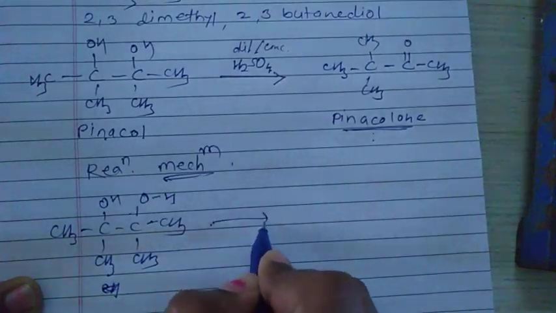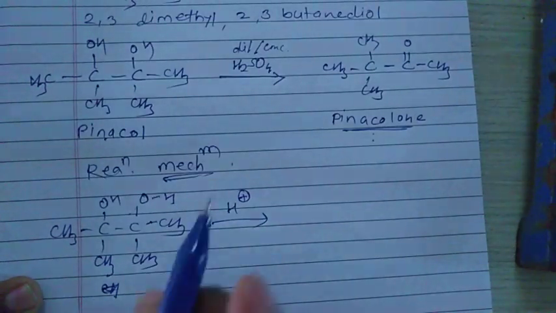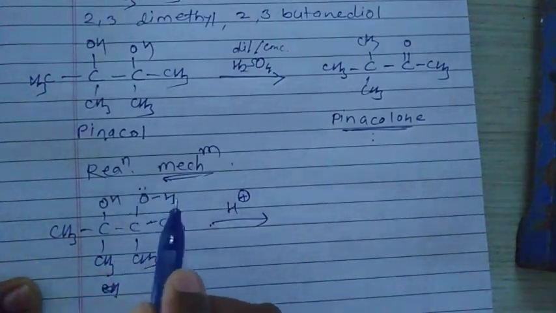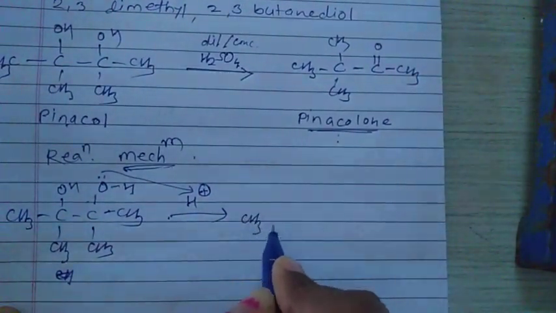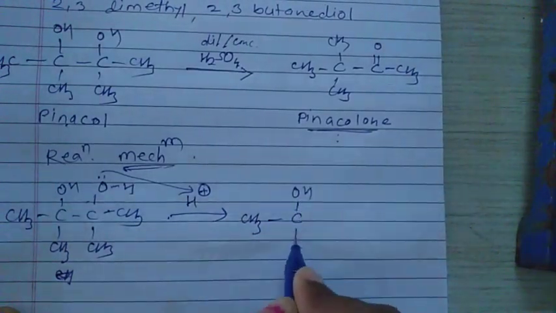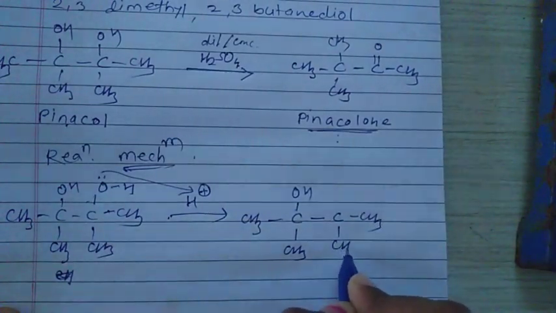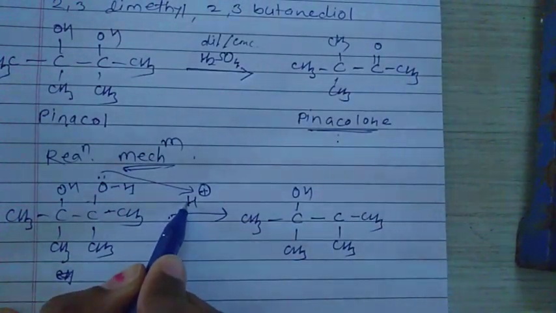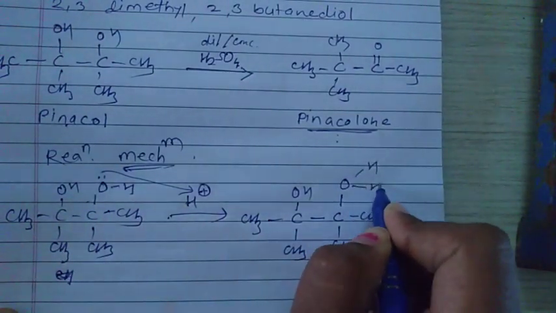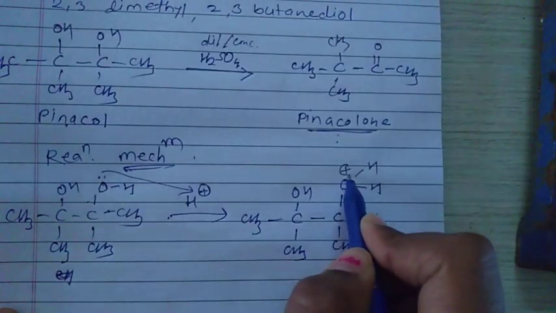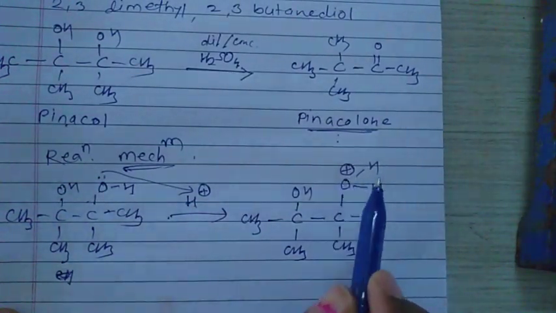Whenever this pinacol is treated with acids, what happens here? This acid, this H plus, is attracted by this oxygen, and there is a formation of a structure like this. Here there is OH, CH3. This carbon also has 2 CH3 groups, and here this H plus is abstracted by this oxygen, and there is a formation of O, H and H, and here this oxygen becomes positively charged by donation of electrons to this H plus.